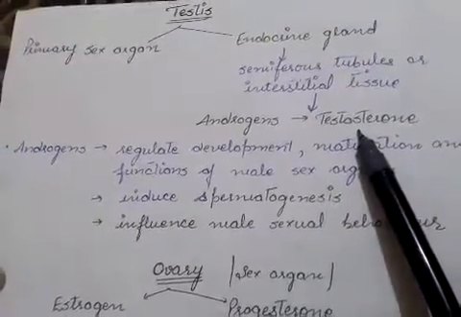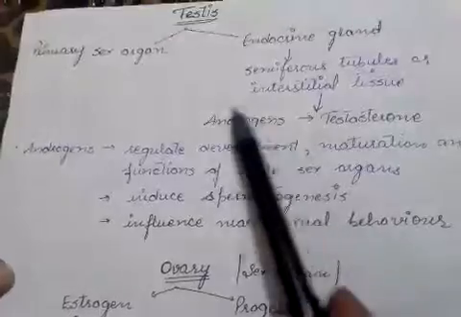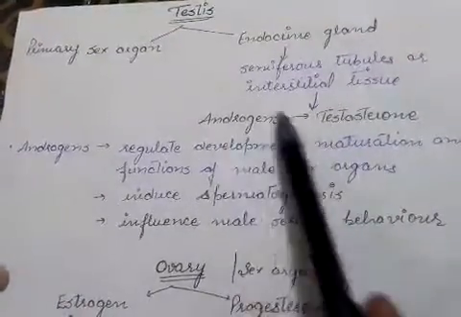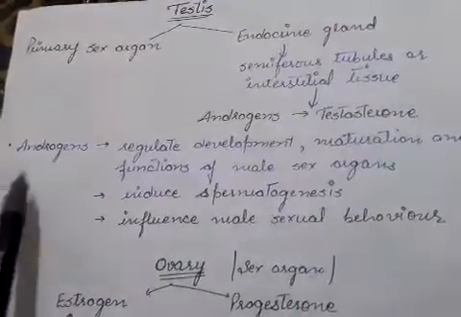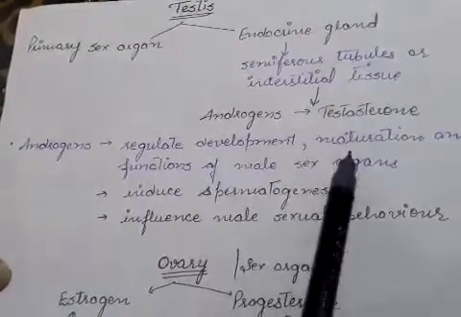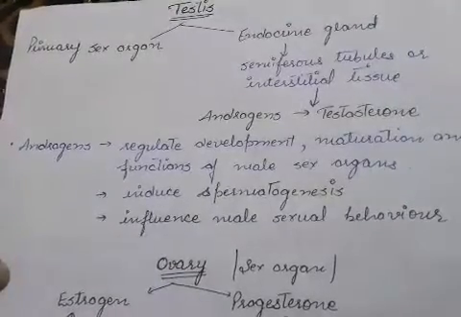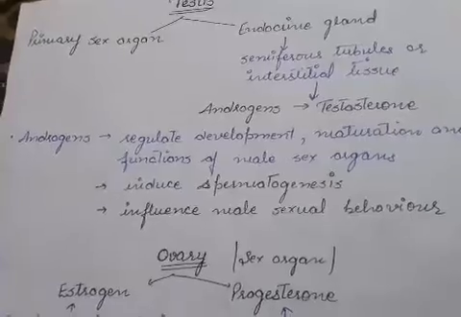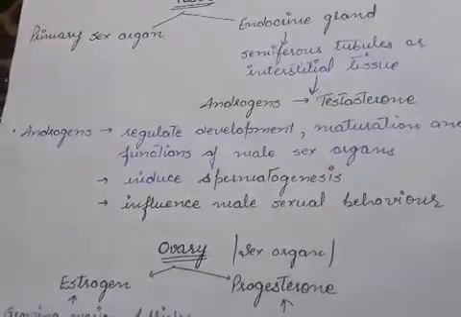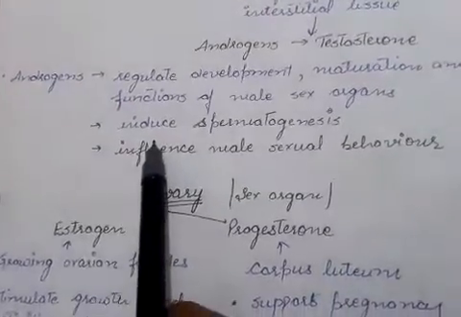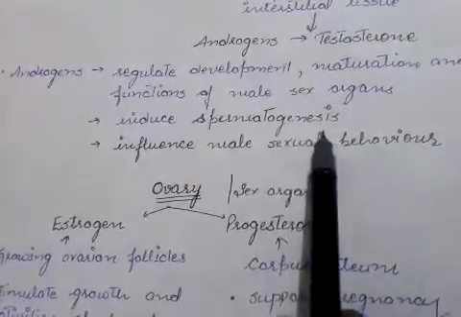Testosterones are a category of hormone that are part of androgens. Those androgens regulate the development, maturation and functions of the male sex organs, that is, how they can reproduce, how they produce sperms, and what their sexual behavior will be. So it can induce spermatogenesis.